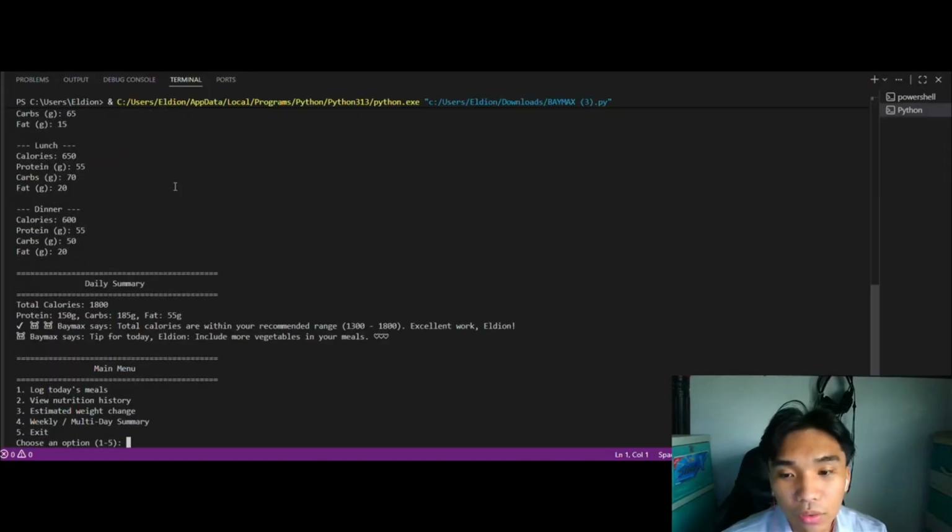Baymax will then calculate all the nutrients that the user took for 3 meals that day and will compare it to the user's input on his or her calorie goal. After that, the program will then loop back to where the program asked the user to choose from 5 options for the program to run again.